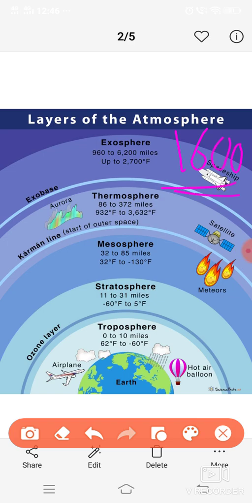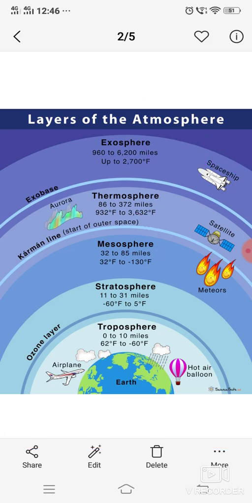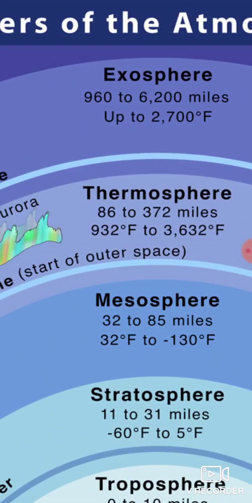Exosphere is the uppermost layer of the atmosphere. The extent of this layer is 1600 kilometer. It merges with the interplanetary space, meaning it merges with the solar system. Yes, my friends, it merges with the solar system. The temperature of the exosphere is very high, and it almost reaches up to 4500 degrees Celsius, and the density of the air is very low.